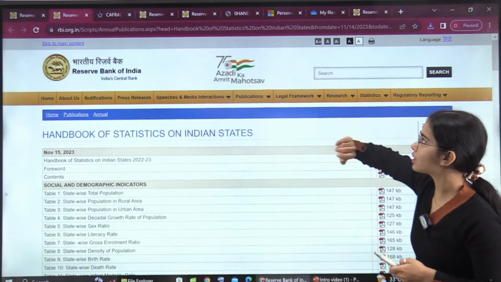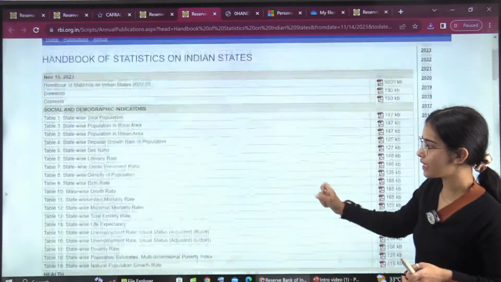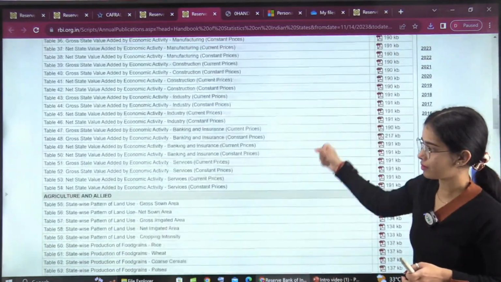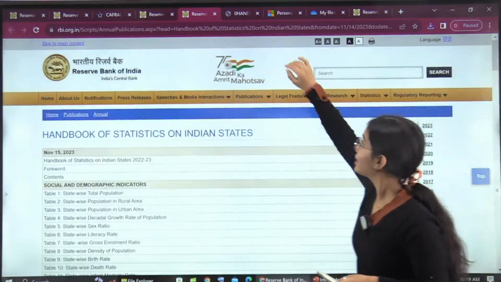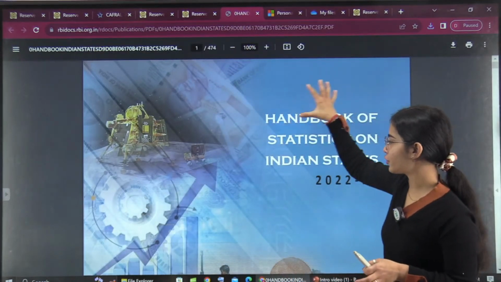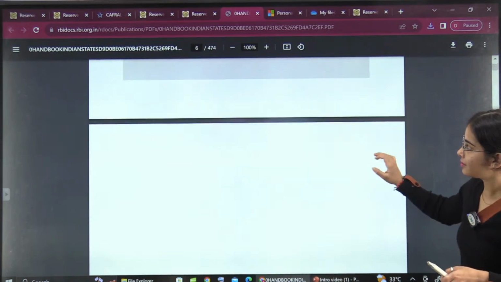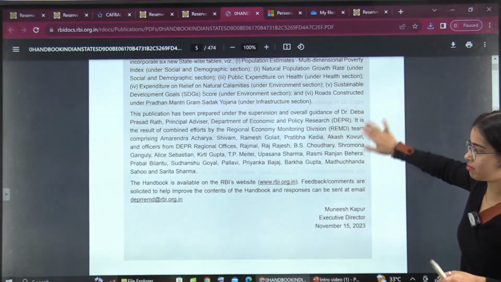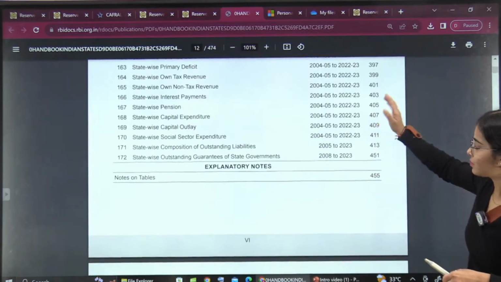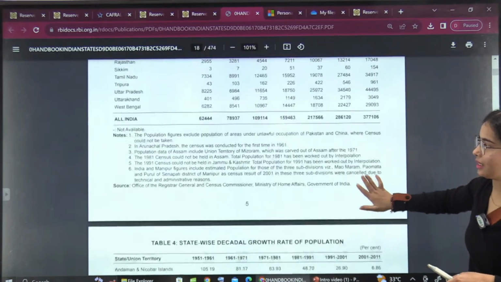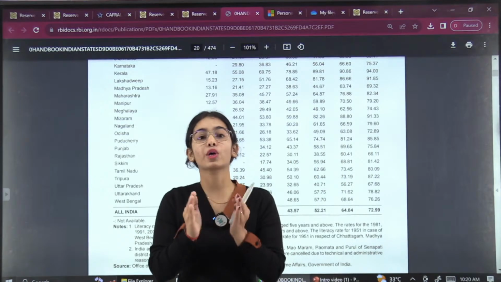If you go through the Handbook of Statistics on Indian States, you will get this. Just by seeing this, you should know that this is not humanly possible. Then if you open this Handbook, you can see, so till now it seems easy, just go through the content. Data. It will show you all data. Is it humanly possible? It is not humanly possible, right? It is not at all important.